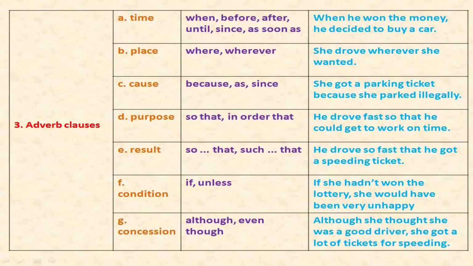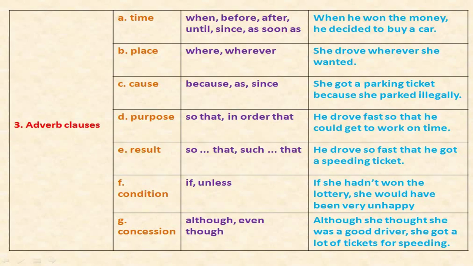Next one, adverb clauses. How can we use adverbs? Suppose it's time. Then we are using subordinators: when, before, after, until, since, as soon as. This shows time. So, when he won the money, he decided to buy a car. That means it shows when he will buy a car: at the time he won the money. So that shows the time.